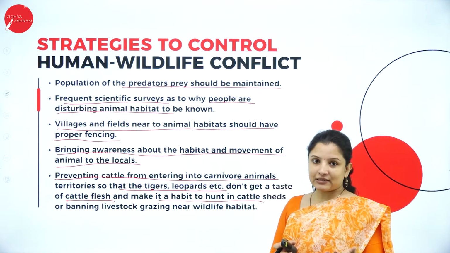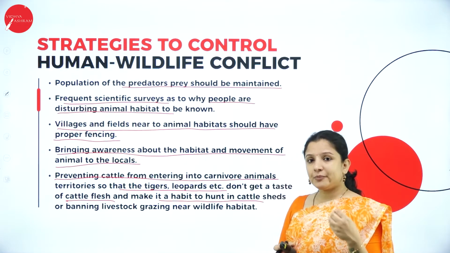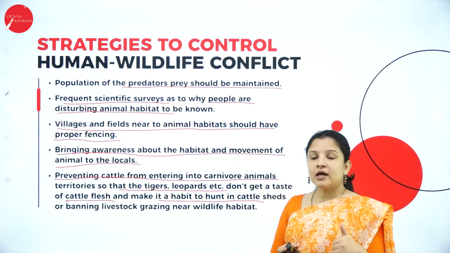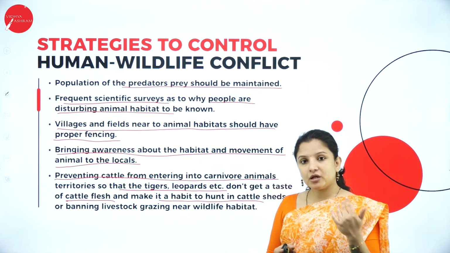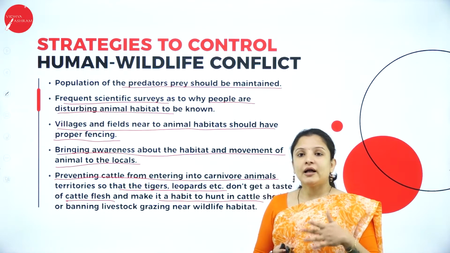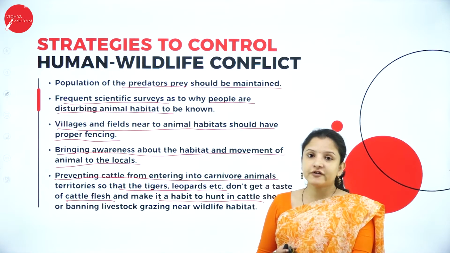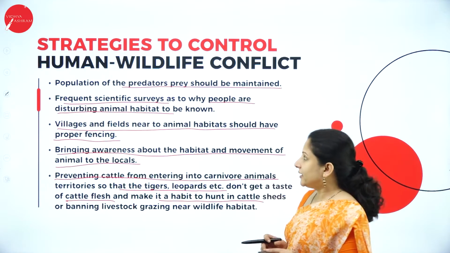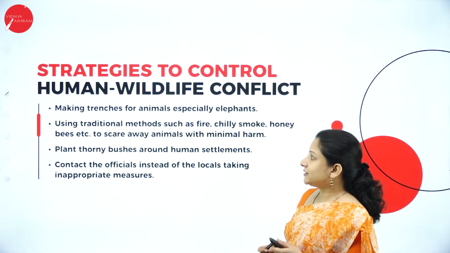The cattle population will not reduce, it will not bring an economic loss to the farmers, and it will not cause a conflict between humans and wildlife. So these are the different strategies.